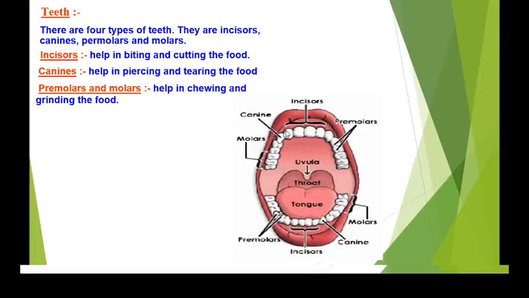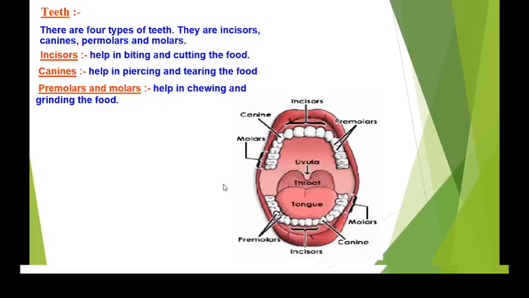Similarly in the upper jaw, and then if you see molars, there are 1, 2, 3 molars, 1, 2, 3 molars. So 6 molars in the upper jaw and 6 molars in the lower jaw.